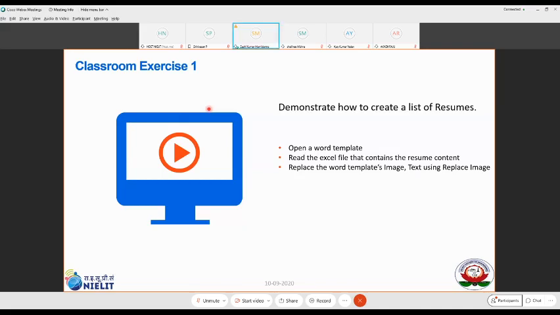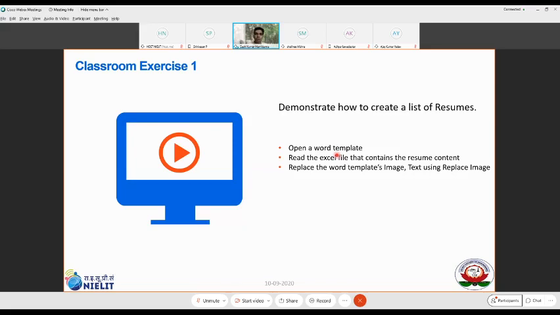I think this automation essentially helps students and more. First, for doing any Word automation, we should have a Word template, a Word file which has the locations where you want to identify where your logo should come, where the email ID should come, where the name of the candidate should come, where the experience of the project should come, like that.